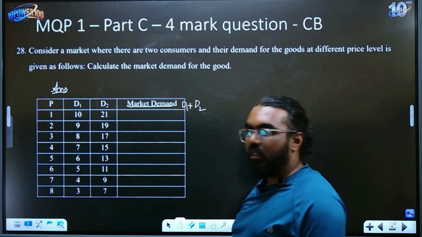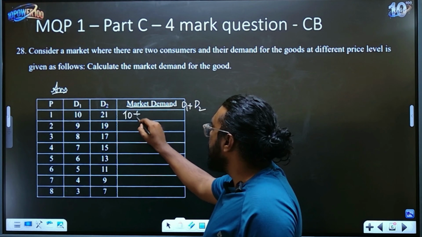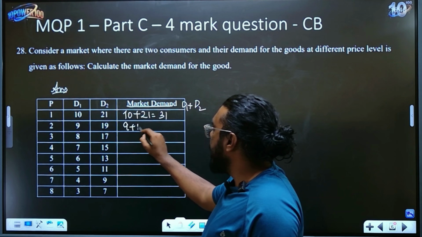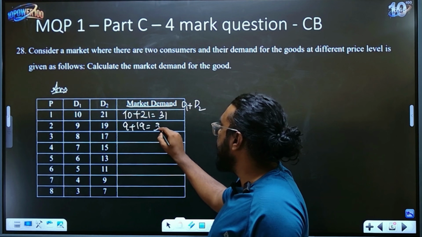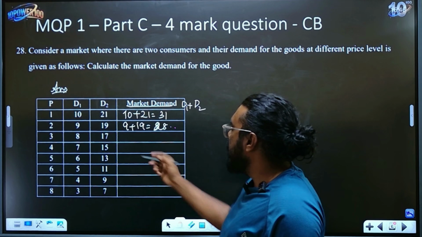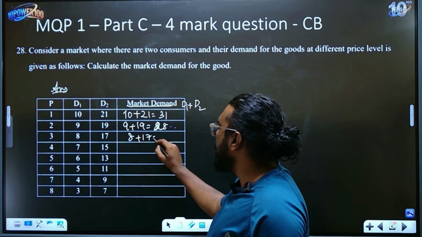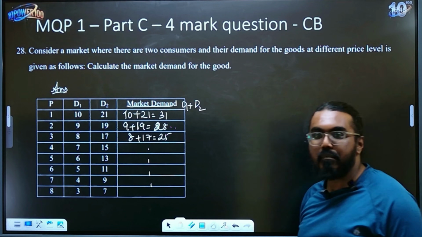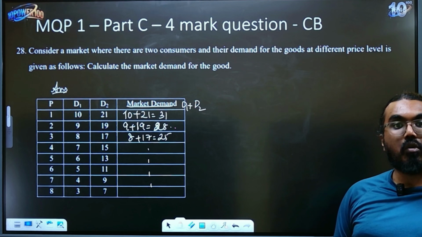Okay, so now you just have to calculate. It is 10 plus 21, that is nothing but 31. 9 plus 19 is equal to 28. Okay, so like this, 8 plus 17 is 25. So you just have to calculate and write. I am not doing the rest of the things, but I hope you got the logic here.